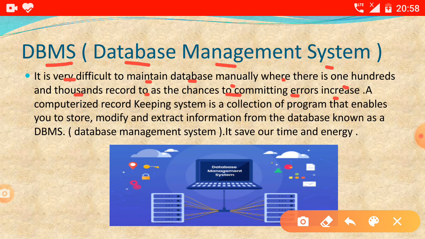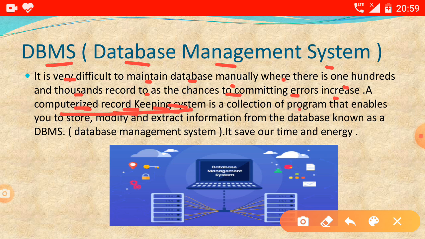That's why we will handle these records in a computer. For handling these records, there is a computerized record keeping system. In computer we will store this type of information. What is this computerized record keeping system?